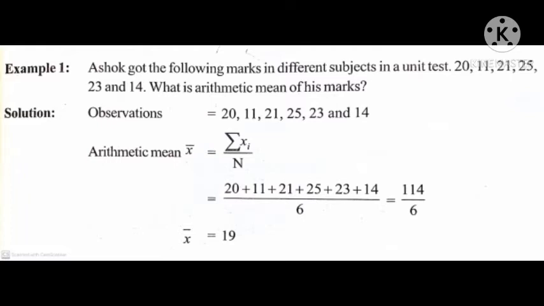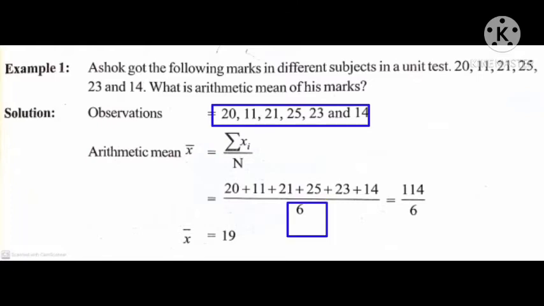Arithmetic mean x bar is equal to sigma xi by capital N, because the given data is ungrouped data. Here sigma xi indicates add the given observations, that is 20 plus 11 plus 21 plus 25 plus 23 plus 14, by capital N, which means number of observations, that is 6 subjects.